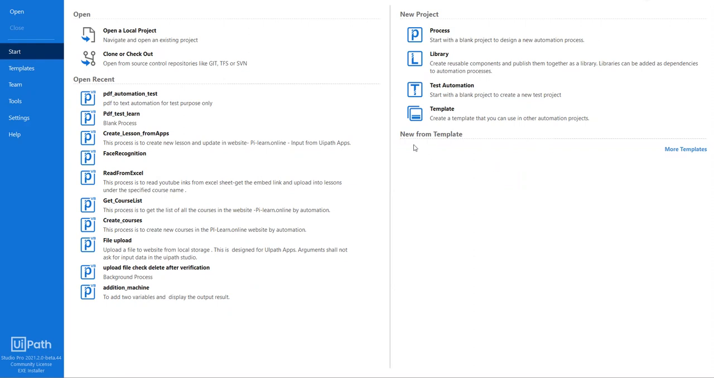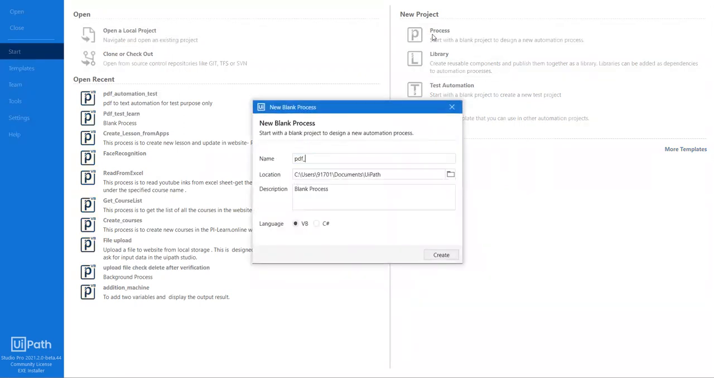So let me create a new process and let the process name be PDF_automation_test_file. All right. So let me give the process description, PDF to text automation - test purpose only. I'll give it as test purpose only as I'm doing it only for showing you guys how to do it. All right. So let me create it.